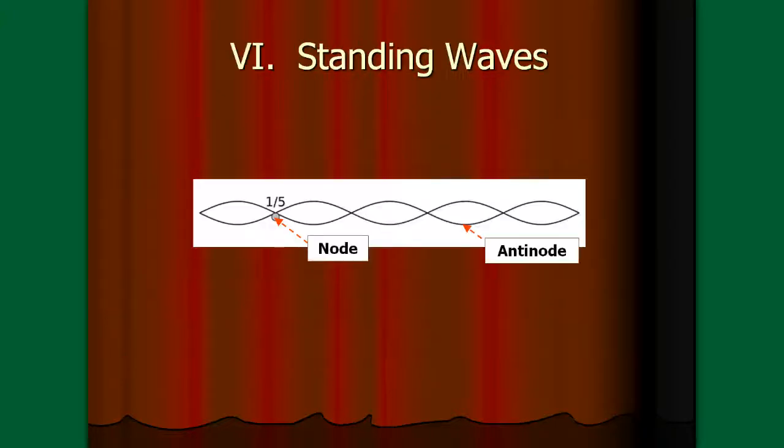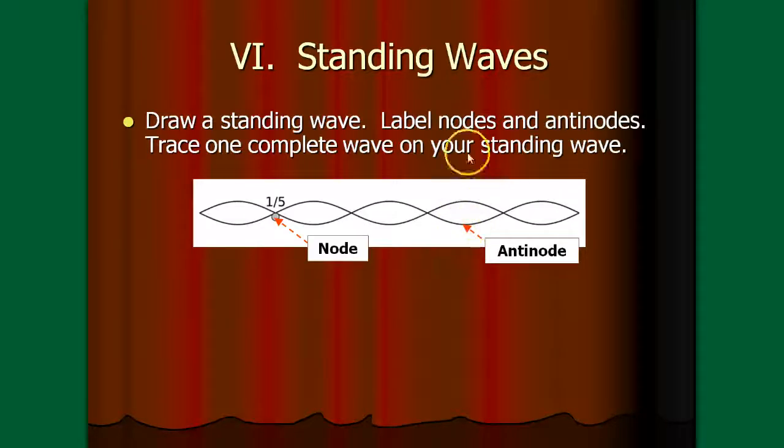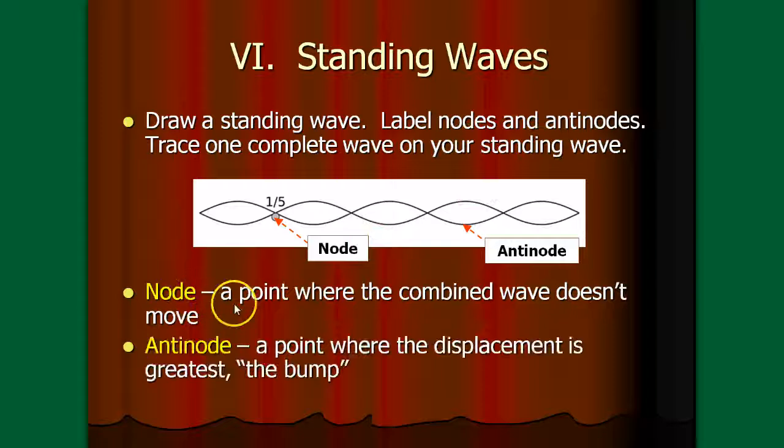All right, and as far as the parts of a standing wave, this is what you need to label on one of those pictures of standing waves. Probably the second one is the largest one that also has a node. It's already labeled for you in terms of A's and N's, but the point is wherever the waves come together, the small parts, those are called nodes. And the larger parts where they separate again, those are called the antinodes, parts of a standing wave. So we labeled the nodes and the antinodes. A node is the point where the combined wave doesn't move, and the antinode is the point where they have greatest displacement. It's the bump in the wave, in other words.